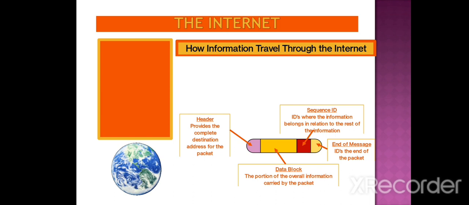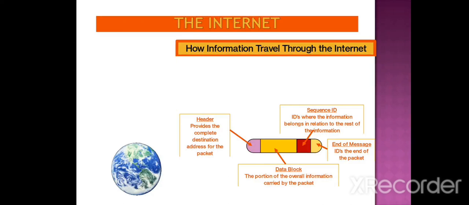Now the internet, how information travels through the internet. This is the header, sequence ID, end of message and data block. The header provides the complete destination address for the packet, and after that a data block, which is the portion of the overall information carried by the packet. And the next one is the sequence ID. Sequence ID is the information about the relation to the rest of the information. And the last one, end of message. Here we place the ID for the end of the packet.